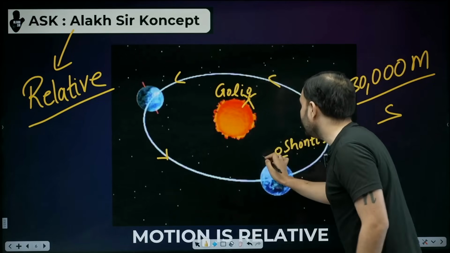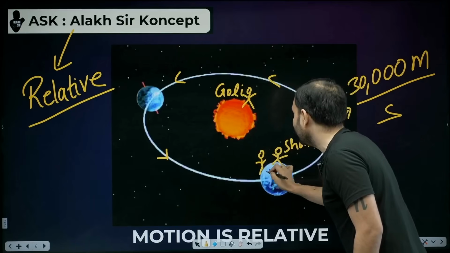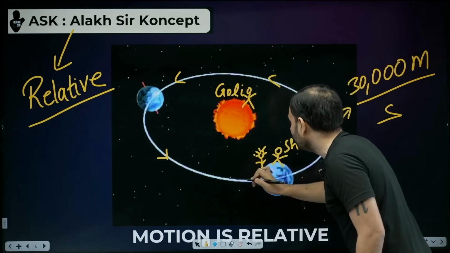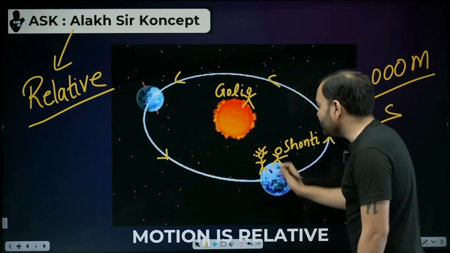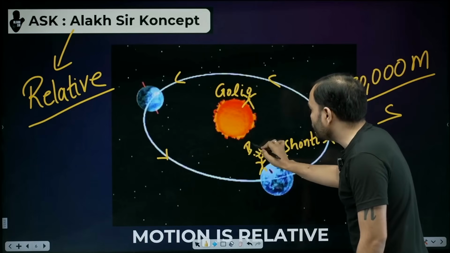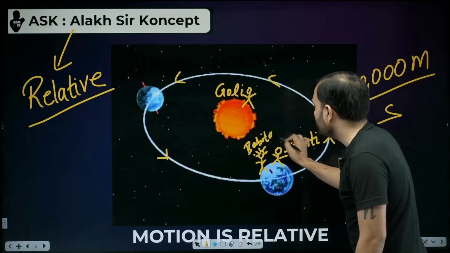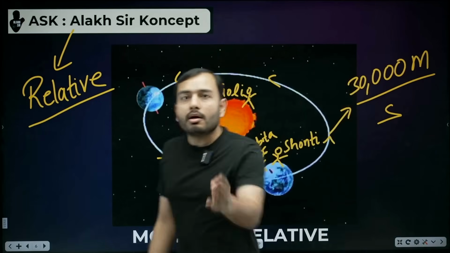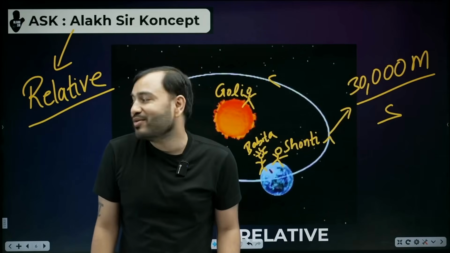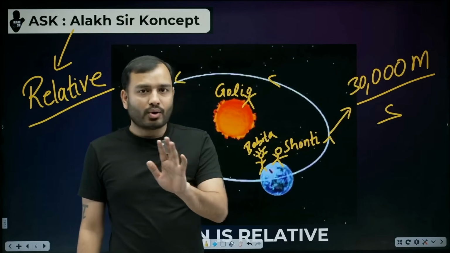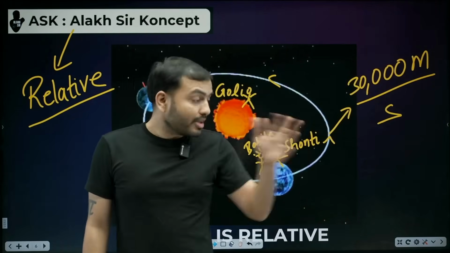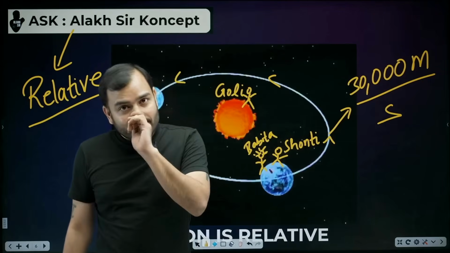But here next to Shanti, Babita is with you. She is beautiful and cutie. Babita is sitting next to you. Now if I ask Babita, you tell me, Babita, is Shanti at rest or in motion? Babita is standing next to you. You started searching for her. No problem. Don't dream too much. Let's believe. Sorry.